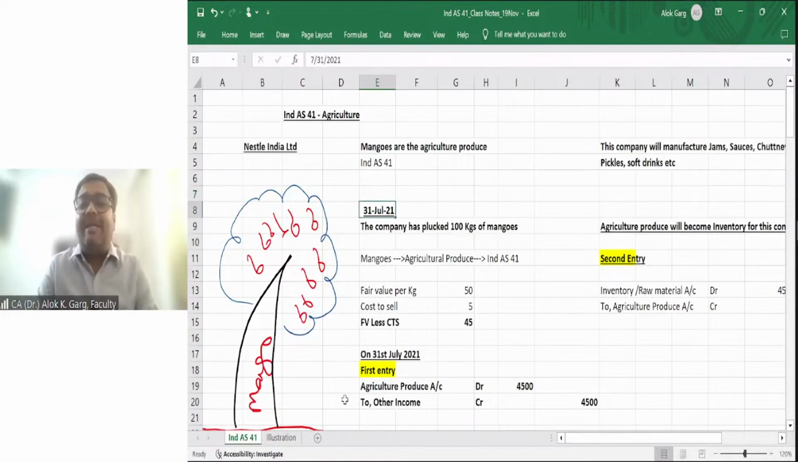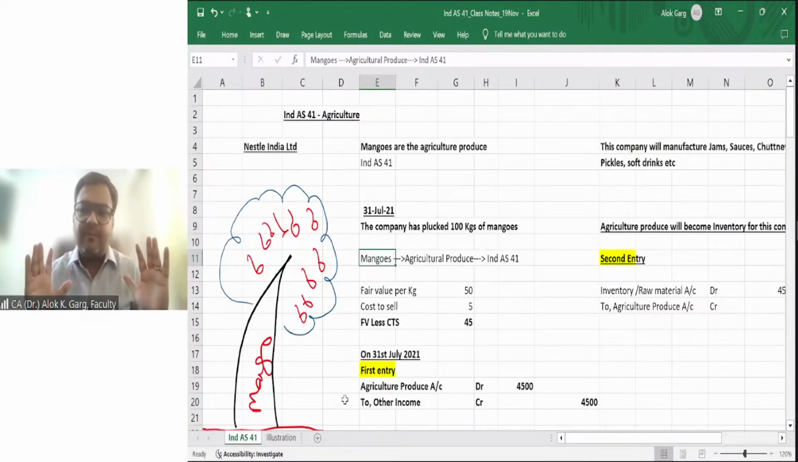On 31st July 2021, the company has plucked 100 kgs of mangoes. Mangoes are agriculture produce to be covered under Ind AS 41. That is very much clear. Okay. Now this company has plucked 100 kgs of mangoes. The company has a raw material. The company has an asset. Now the question arises, how to account for these mangoes which are there with the company?